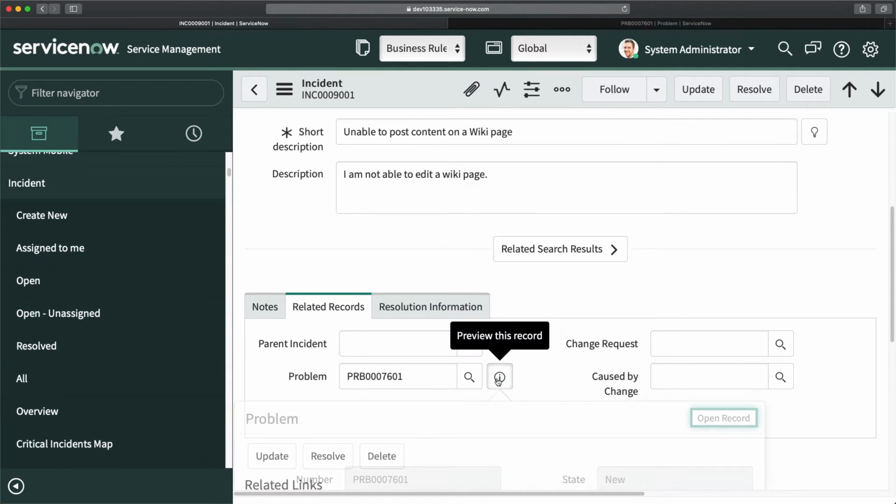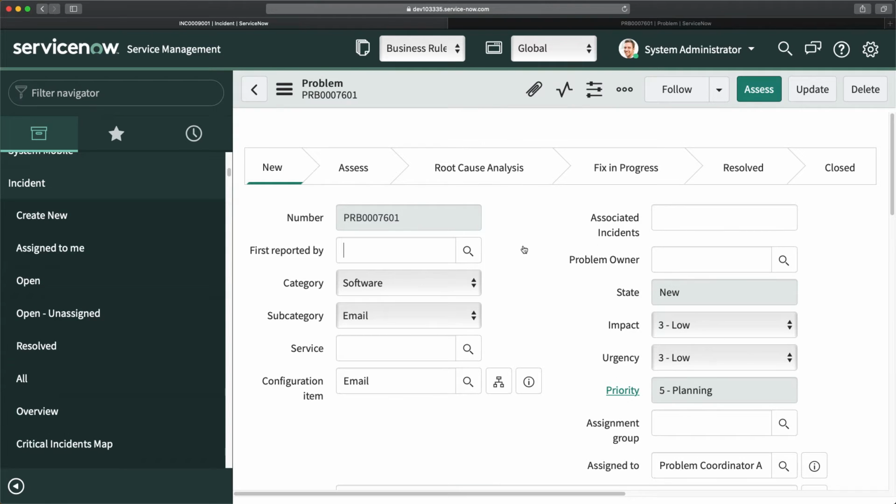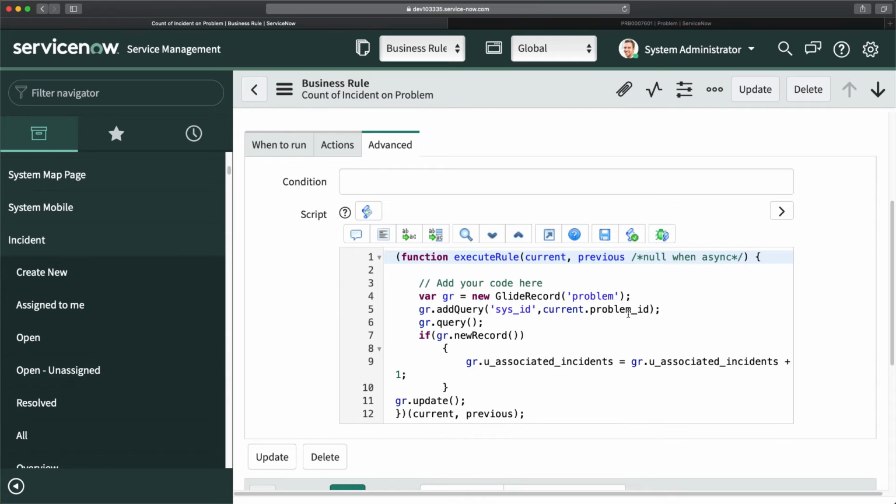And if you open this particular problem record, it did not update. The associated incidents did not update. New GlideRecord, addQuery, current.problem_id. I think we made a mistake here. This should be gr.next, not new record.